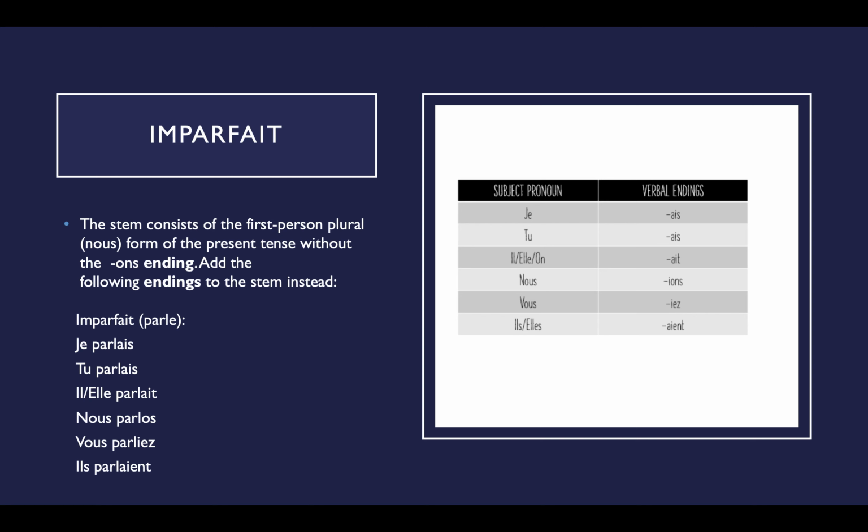For example, parler. The verb with ons ending will be parlons. So you take out the ons and you put the verbal endings for the imparfait. And it will look like this. Je parlais, tu parlais, elle parlait, nous parlions, vous parliez, ils parlaient.